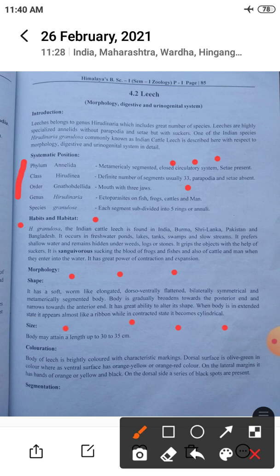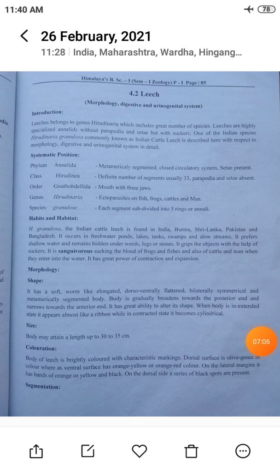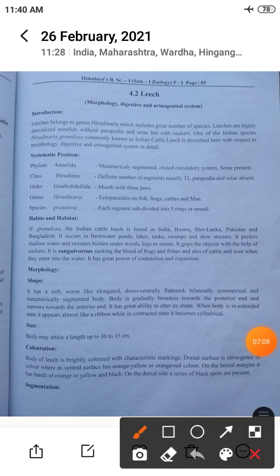Then size of leech. The body may attain a length of up to 30 to 35 centimeters.